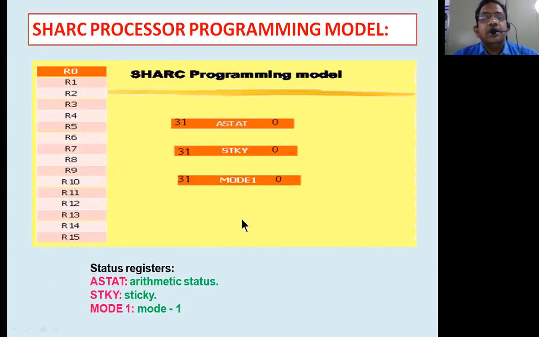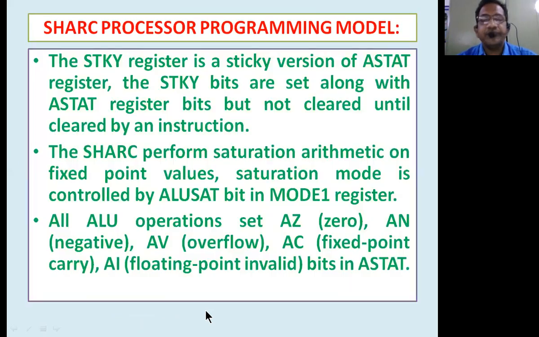Now the SHARC processor's programming model contains three registers which speak about the status, known as the arithmetic status, sticky registers, and mode 1 registers. These three are the registers used continuously in the programming model, and they use the contents of the registers R0 to R15. Using these contents, these registers are normally used to program various operations related to arithmetic operations and data storage capabilities.